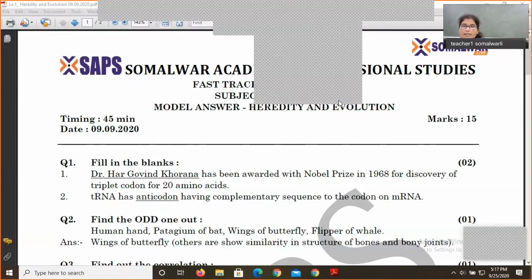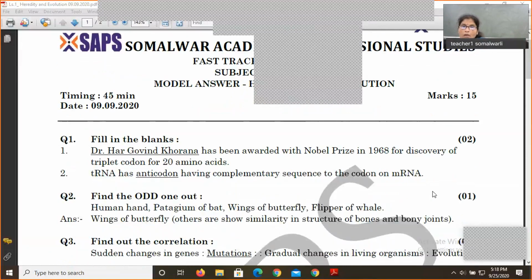Second is, tRNA has anticodon having complementary sequence. As you can see very well here, the key word is anticodon. Complementary sequence to the codon on messenger RNA. So definitely we must know what codons are. Codons are present on messenger RNA, whereas anticodons are present on the transfer RNA, and there are no codons present on ribosomal RNA. The correct word was anticodon.